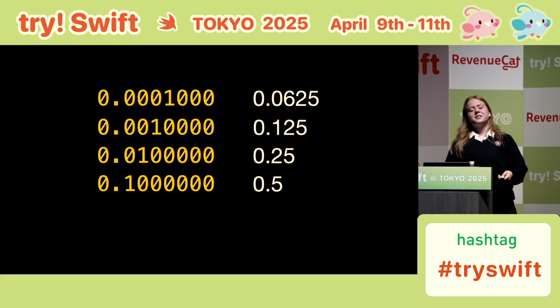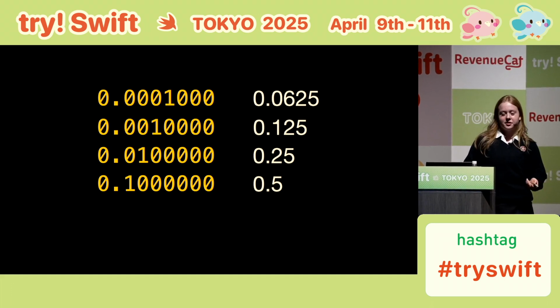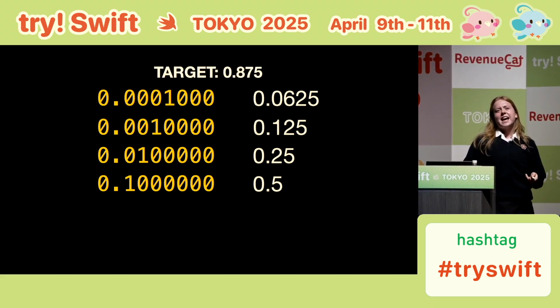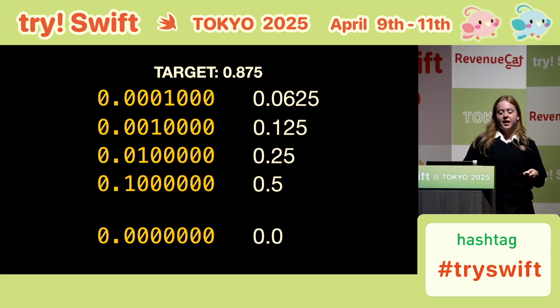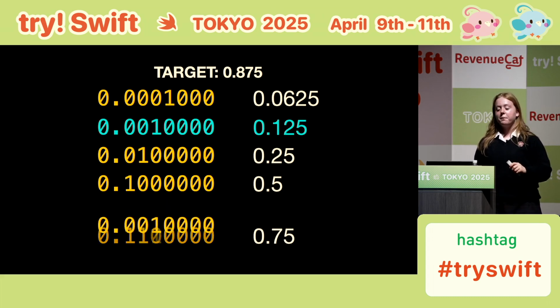So we can represent a handful of numbers. We need to use those to make up all other numbers. So let's say we want to make 0.875. Initially, our number would be all zeros. We would start with 0.5, adding that to our number. It's now 0.5. We would then add 0.25 to our number, so it's now 0.75. And finally, we'd add 0.125 to reach our target number.